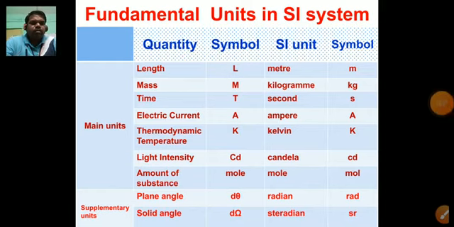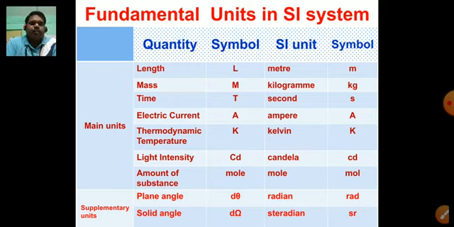In the same way, the next fundamental quantity is electric current, its symbol, its SI unit and its symbol, then temperature, light intensity, amount of substance, plane angle. See, the symbol of plane angle is d theta, its SI unit is radian, and the symbol of its SI unit is rad, R-A-D.